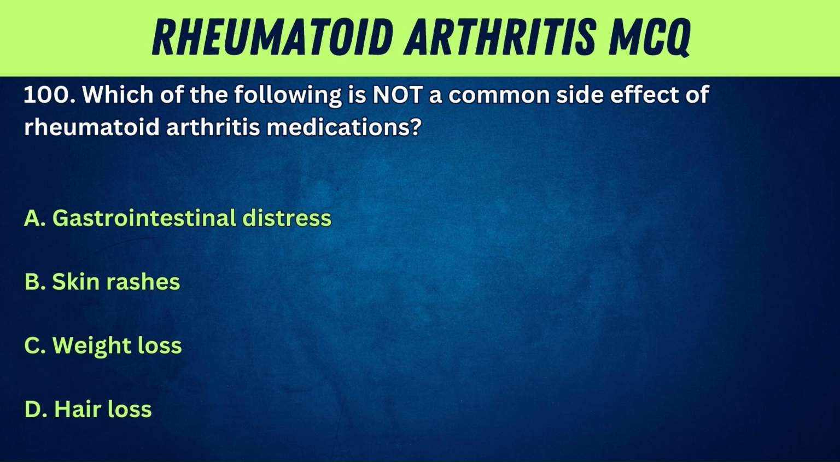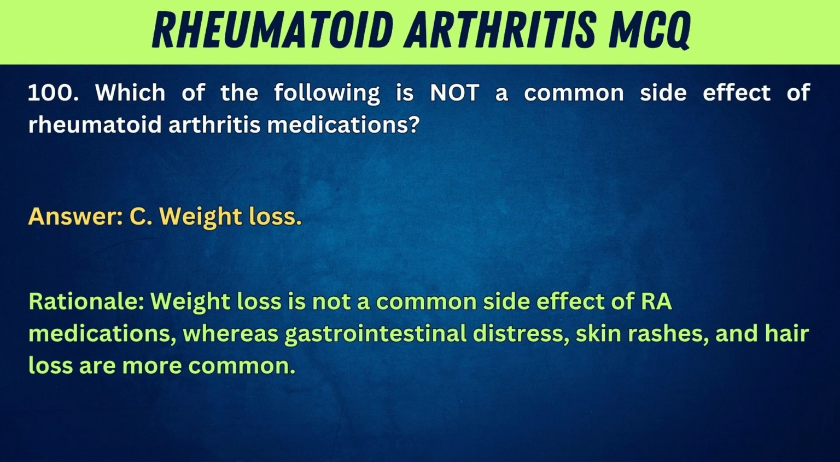100. Which of the following is not a common side effect of rheumatoid arthritis medications? A. Gastrointestinal distress. B. Skin rashes. C. Weight loss. D. To stop disease-modifying medications. Answer: C. Weight loss. Rationale: weight loss is not a common side effect of RA medications, whereas gastrointestinal distress, skin rashes, and hair loss are more common.